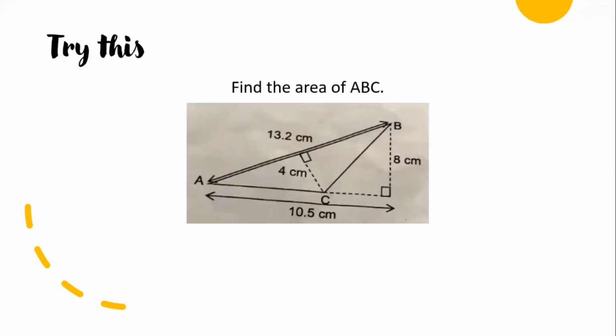Next. Find the area of ABC. Tell me your answer. 26.4 cm square.